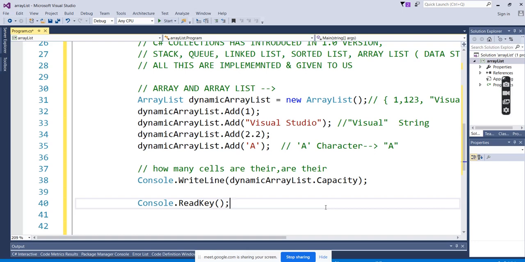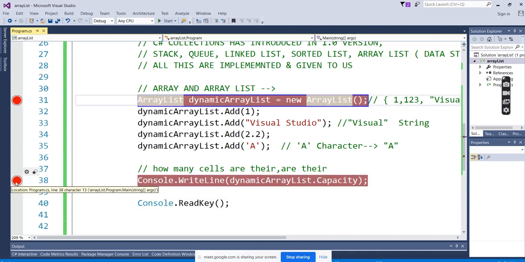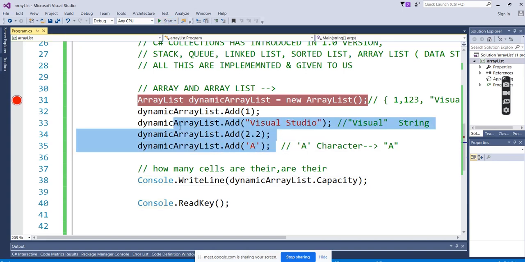Dot read key. Control S. Just click the debugger here. So we will see dynamically what's happening in the array list when we are not giving the size. Internally it is going to operate, and when we are giving the different data types.